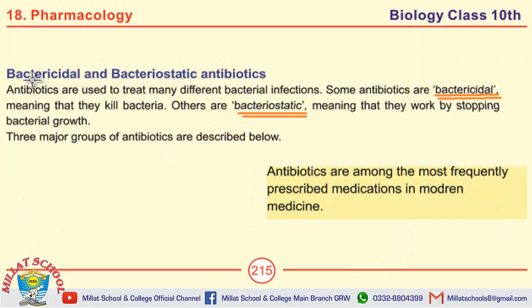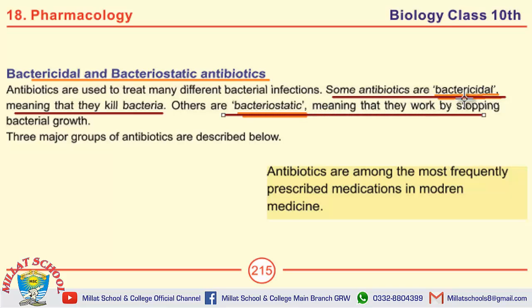Here is the important question: what is the difference between bactericidal and bacteriostatic antibiotics? Some antibiotics are bactericidal, meaning that they kill bacteria, while some antibiotics are bacteriostatic, meaning that they work by stopping bacterial growth.